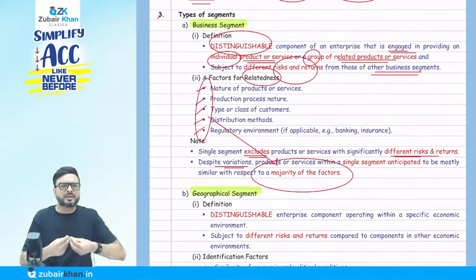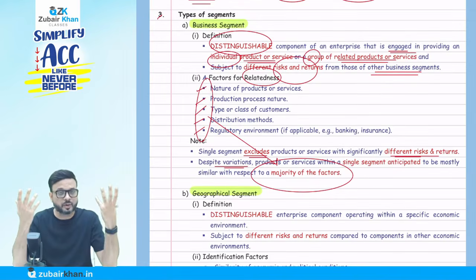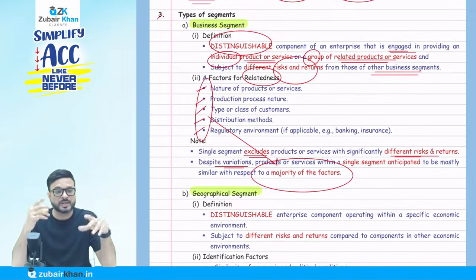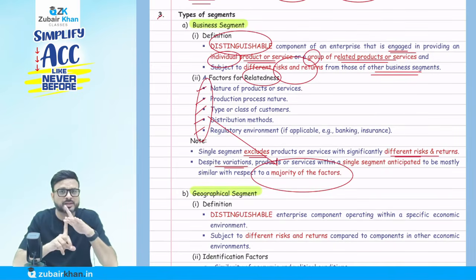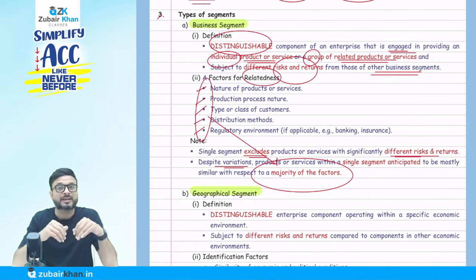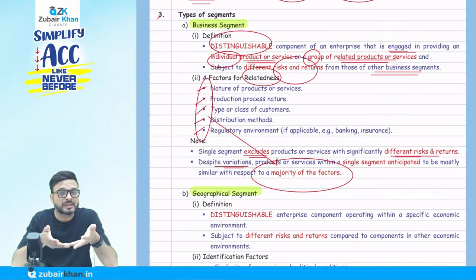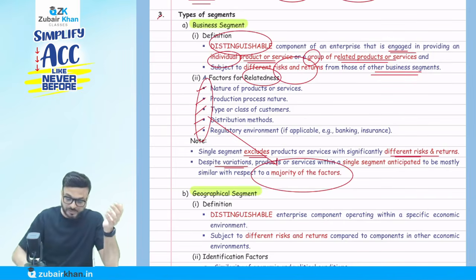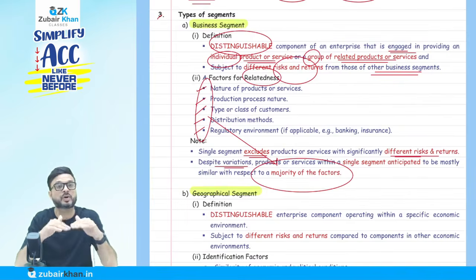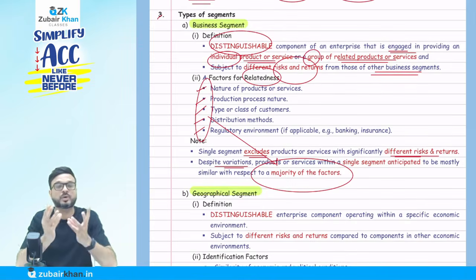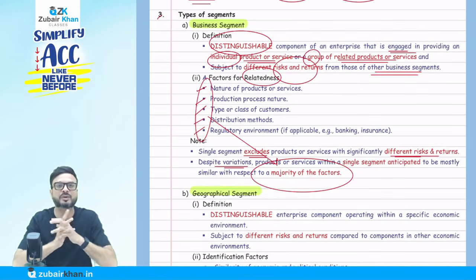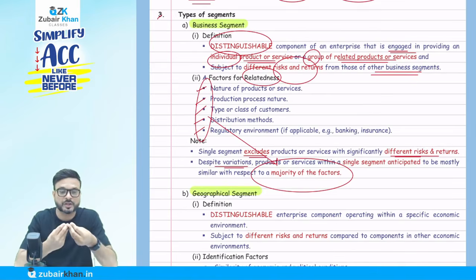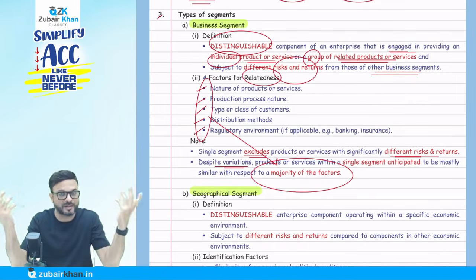In ice cream, hundreds of flavors come when we talk about ice cream. So we say the nature of the product is the same, the production process is also the same, the customer is also the same, the distribution method is almost the same, the law applicable is also the same. So the majority, not necessarily all, should be fulfilled. If the majority is fulfilled, we are not going to call the different flavors a different segment. They are going to call it one segment only. So they are just giving us some indication of how to decide whether the product comes under one segment or a different segment.